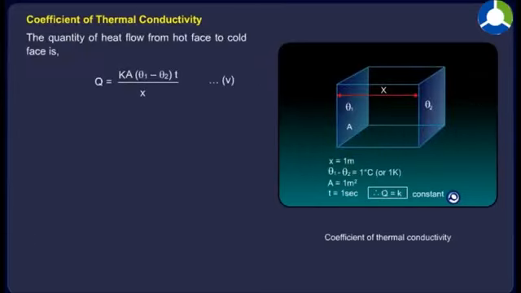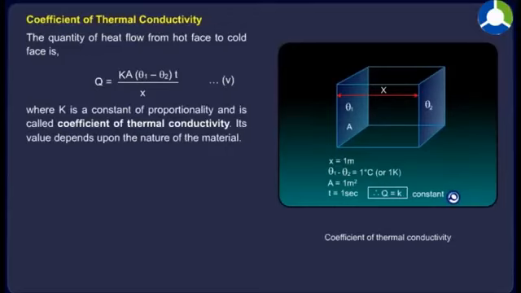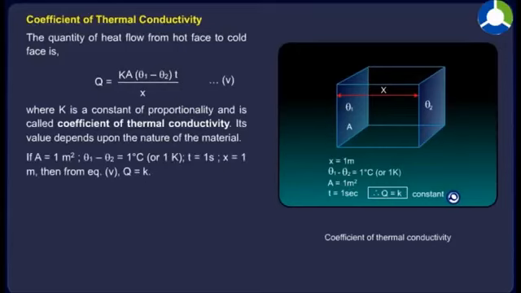The quantity of heat flow from hot face to cold face is Q is equal to K into A into (θ1 minus θ2) into t upon x, equation 5, where K is a constant of proportionality and is called coefficient of thermal conductivity. Its value depends upon the nature of the material. If A is equal to 1 meter square, θ1 minus θ2 is equal to 1 degree centigrade or 1 Kelvin, t is equal to 1 second, x is equal to 1 meter, then from equation 5, Q is equal to K.